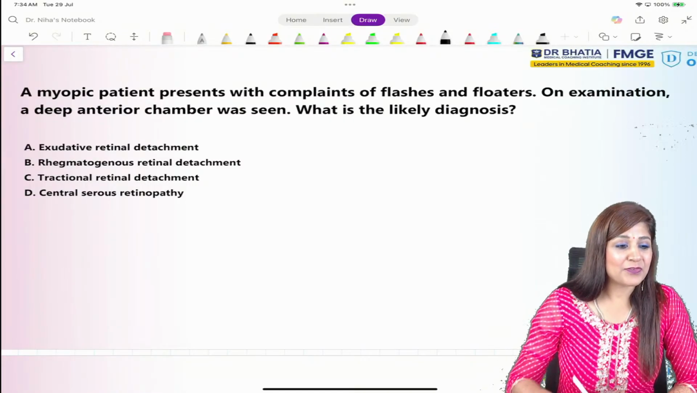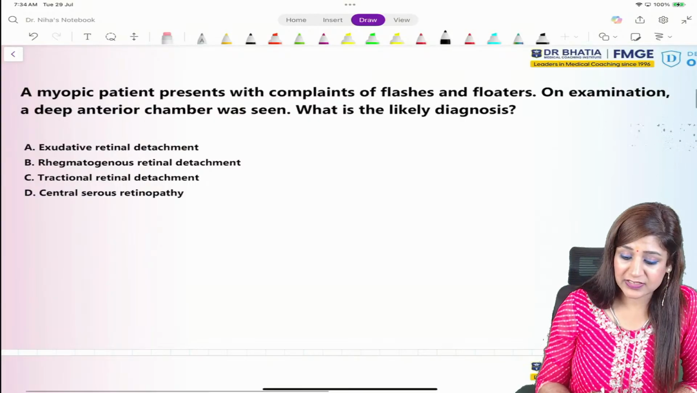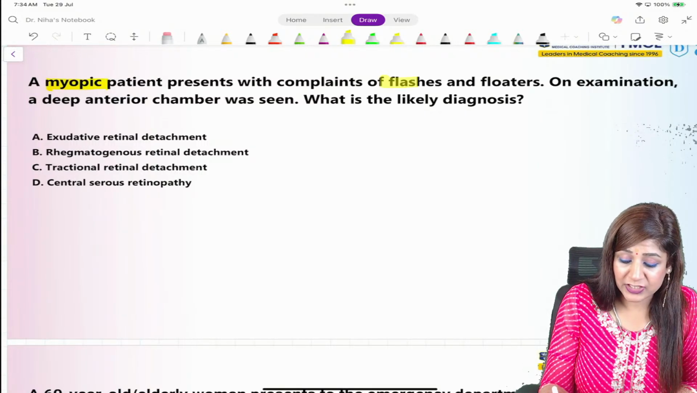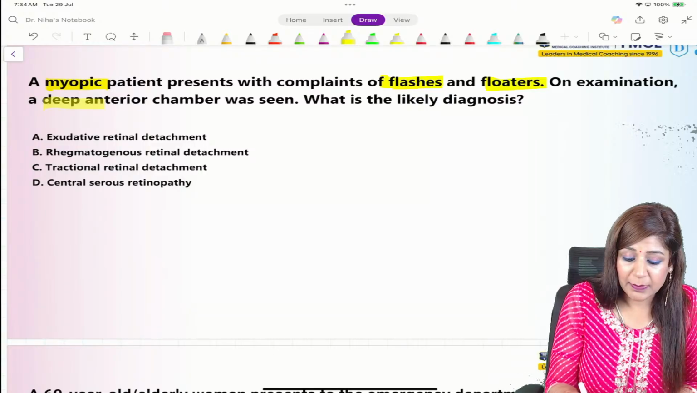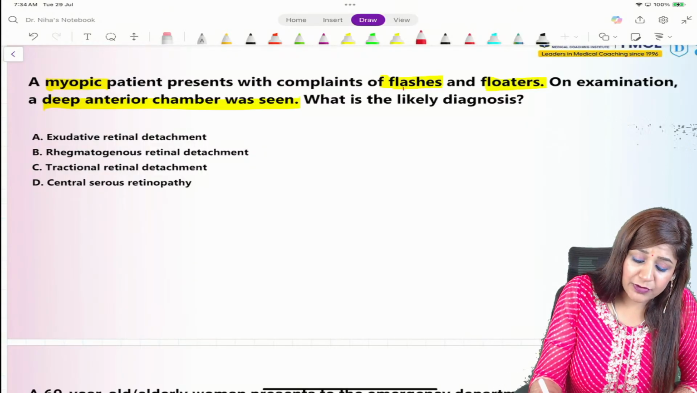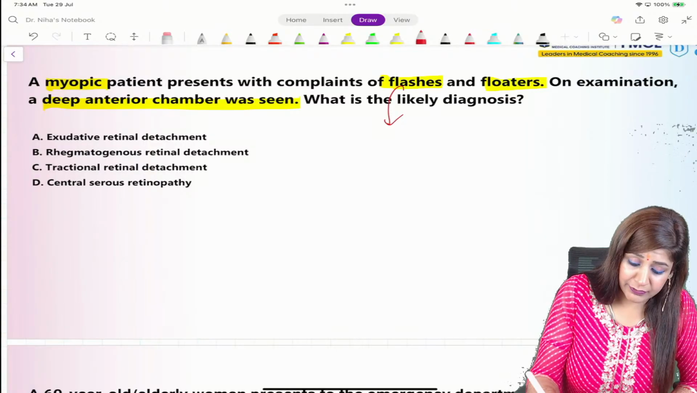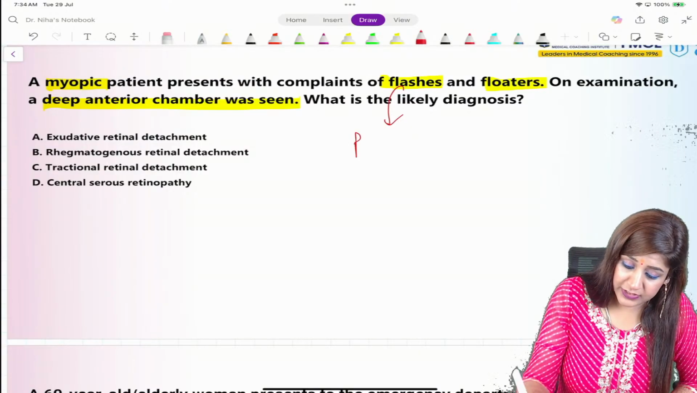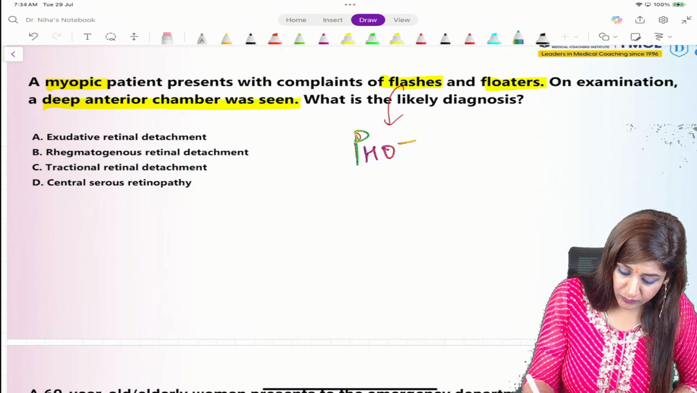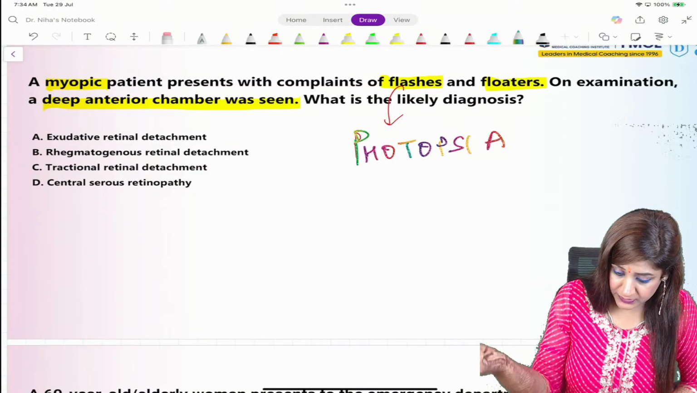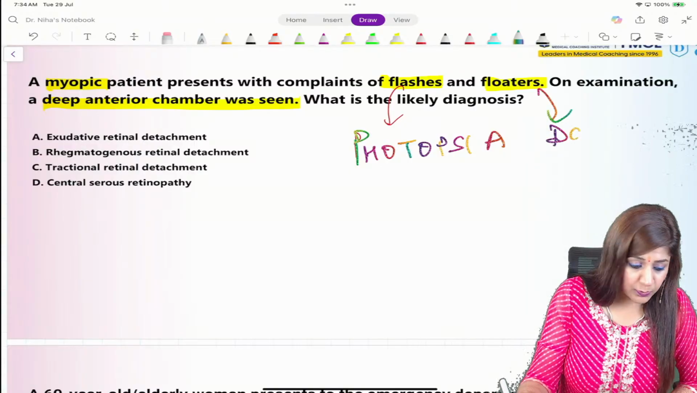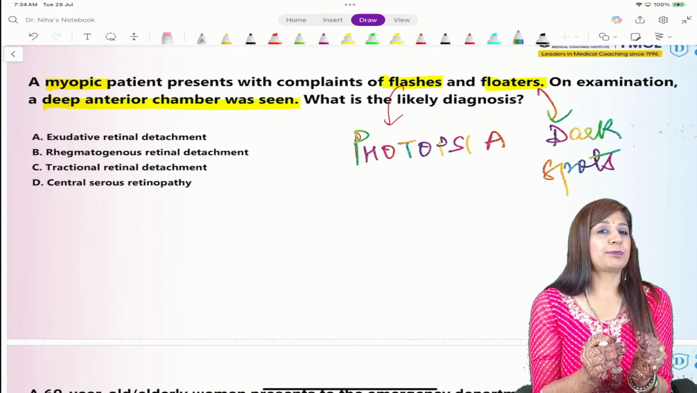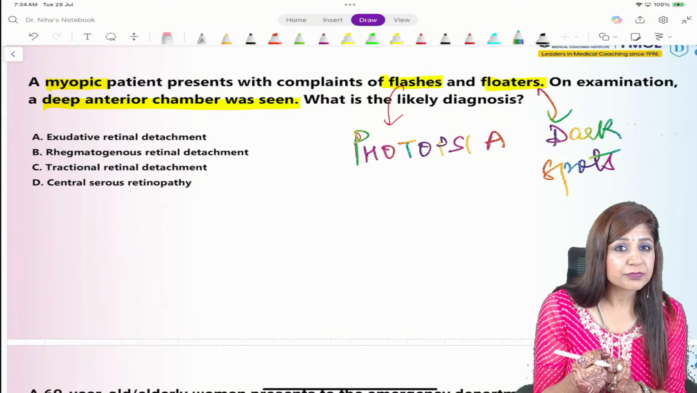asked, right? So one of the first questions you can see is a patient with a history of myopia, with flashes and floaters along with a deep anterior chamber. So what are flashes? Flashes means flashes of light, which is also called photopsia. Floaters means dark spots, these are the dark spots in front of the eye. So whenever you get the history of photopsia and floaters, dark spots in front of the eye,